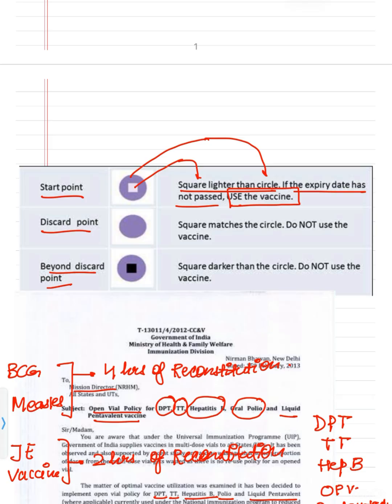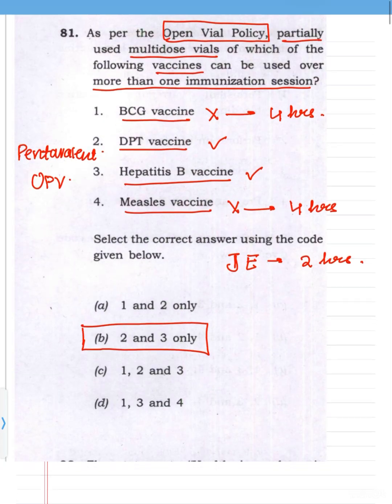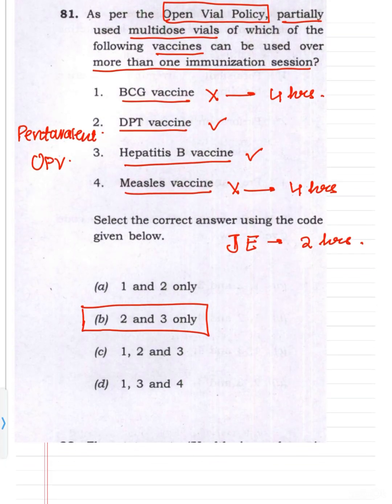When will discard point be achieved? Discard point is achieved when the square matches with the circle. So we can see that we cannot differentiate the square from the circle because the color of the square matches with the circle. So then do not use the vaccine. Now beyond discard point is when the inner square is darker than the circle. Again, do not use the vaccine. So we have to use the vaccine only in the case that discard point is not achieved. So this was about the open vial policy, question number 81.